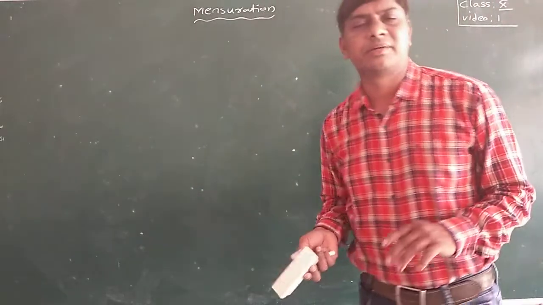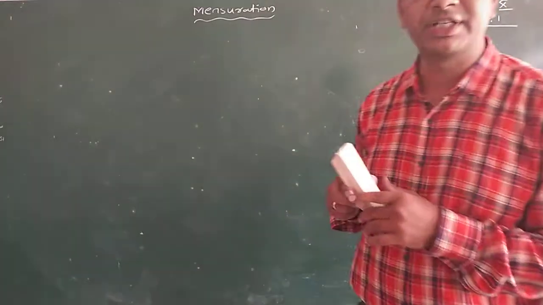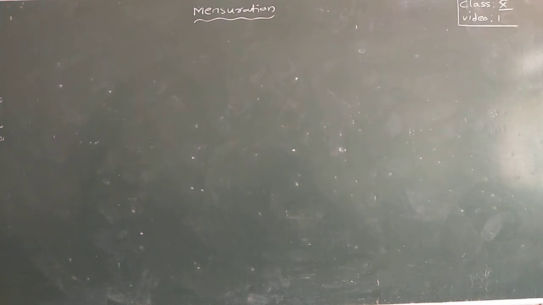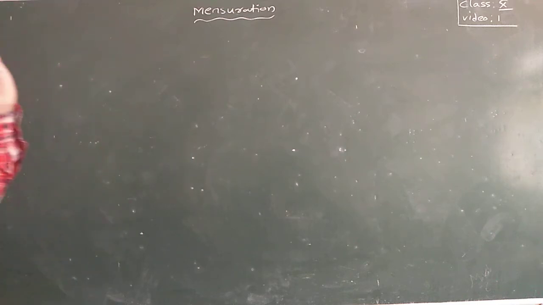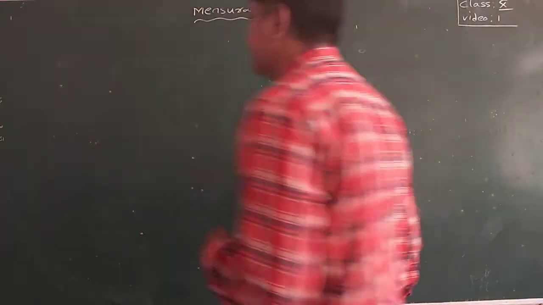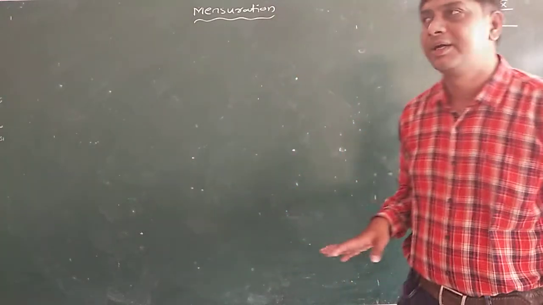What is mensuration? Mensuration is a branch of mathematics that studies the measurement of geometrical figures and their lengths, perimeters, volumes, shapes, lateral surface area, etc.